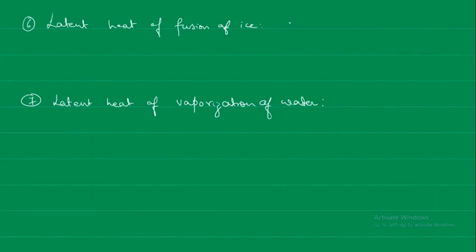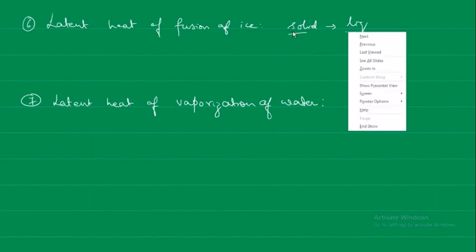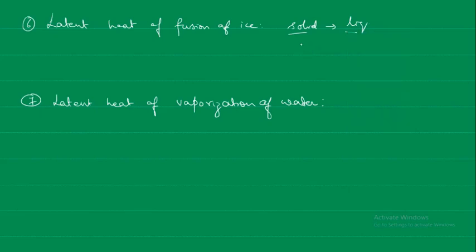So from solid to liquid form, fusion of ice. Now the amount of heat that is required by the ice to change into water is called the latent heat of fusion of ice.